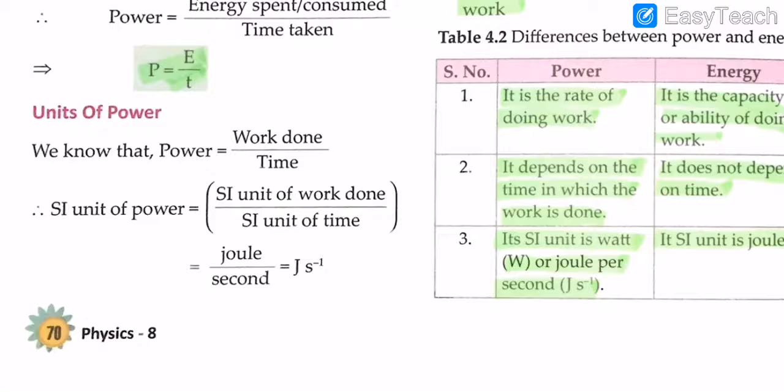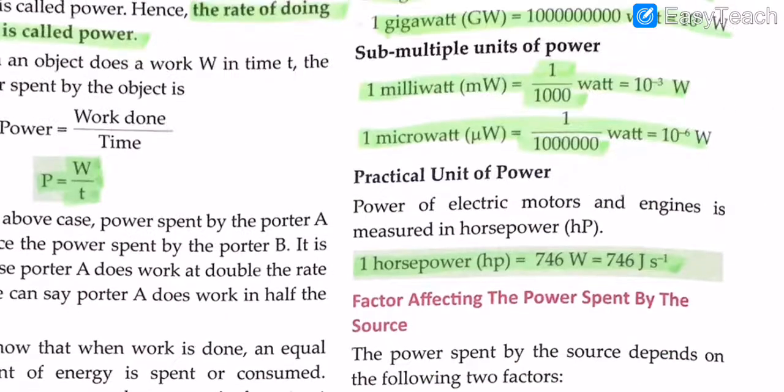So now let's again get into some maths and physics and get to know about the units of power. We know that power equals work done by time, and the SI unit of power will be the SI unit of work by the SI unit of time, which is joule by second. And that is why the SI unit of power is joule by second. And yes, that's the SI unit of power.